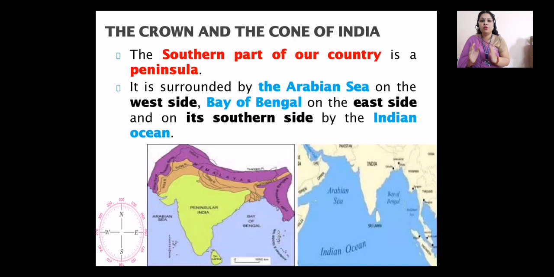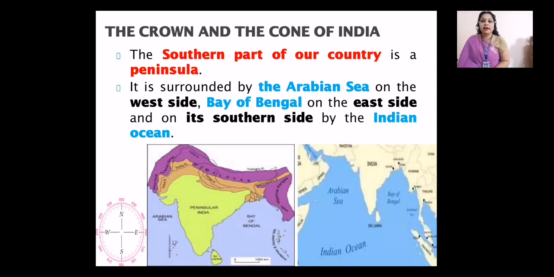Why? Because if we go towards the south of our country, we have three water bodies surrounding our country. If you can see on the left hand side, I have a map in which the green color is shown for reference, and that is known as peninsular India. So the green shaded part is a peninsular land. It is the piece of land which is covered on three sides by a water body. And what is the name of those water bodies?